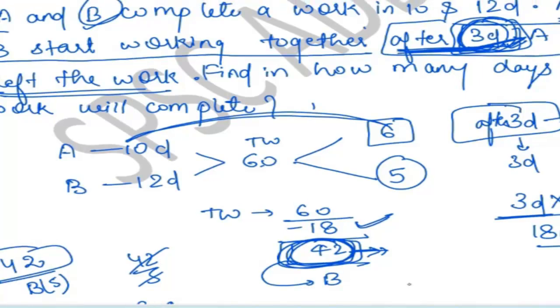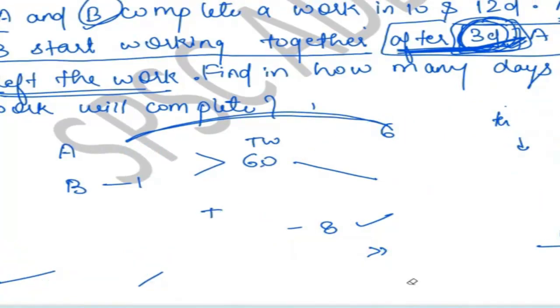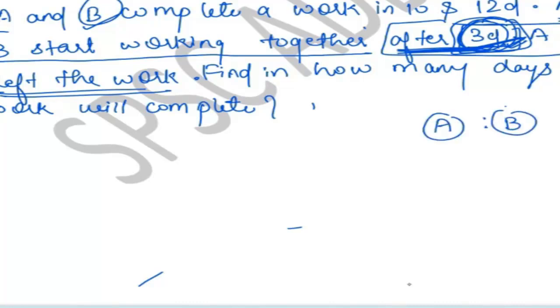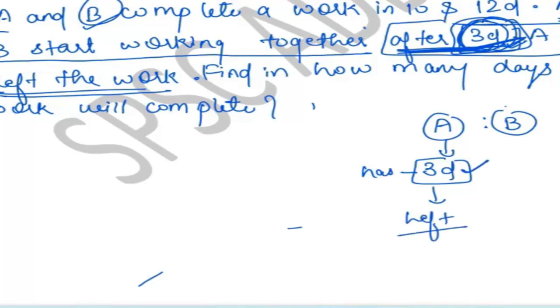See, let me tell you again. Erase everything from your mind. Let me tell you this process again. Suppose we have 2 persons, A and B. The question is saying that A has done some work, 3 days of work, and then he left for some reason we don't know. So definitely now the left work will be completed by whom? If he has left, who is going to complete the remaining work? B. Definitely there is no doubt, because we have only 2 persons, and if A left, definitely B will complete the work.